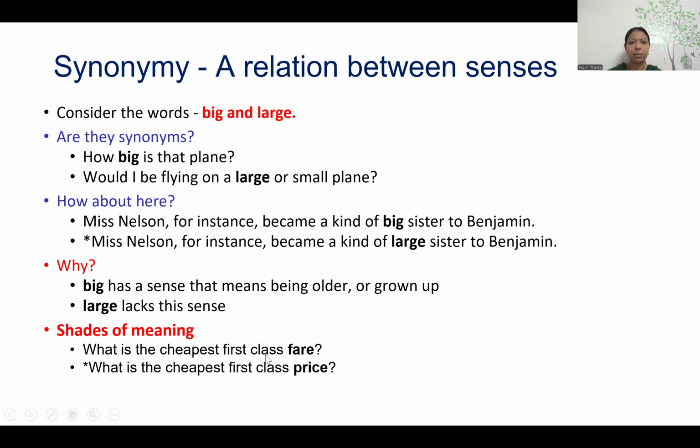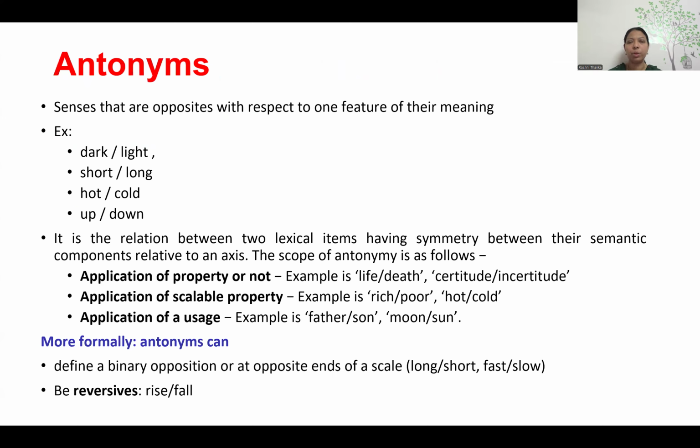An example: what is the cheapest first class fare? Fare and price are synonymy. Sometimes I can use them interchangeably. Big and large, I can sometimes use interchangeably. Here is another example: big sister, or can we use interchangeably larger sister? So sometimes we can use them interchangeably, the meaning of one another. So that is what synonymy is.